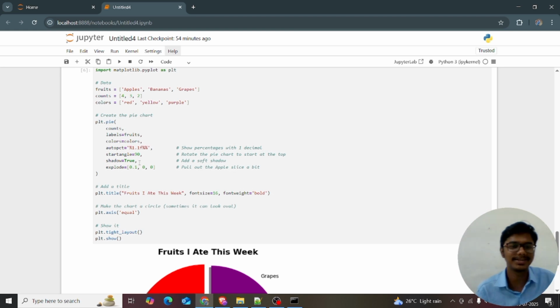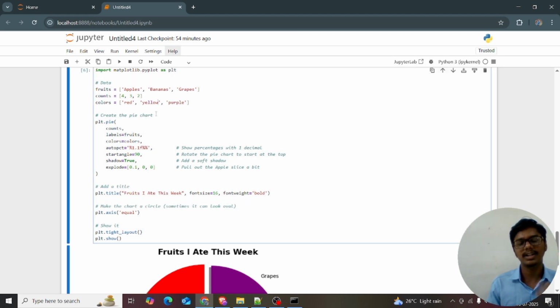It's rolling. So import matplotlib.pyplot. I'm giving fruits equal to apple, bananas, grapes. I'm giving counts of 4 apples, 3 bananas, 2 grapes, and giving the red and yellow colors of the fruits, and using plt.pie to make the pie chart.